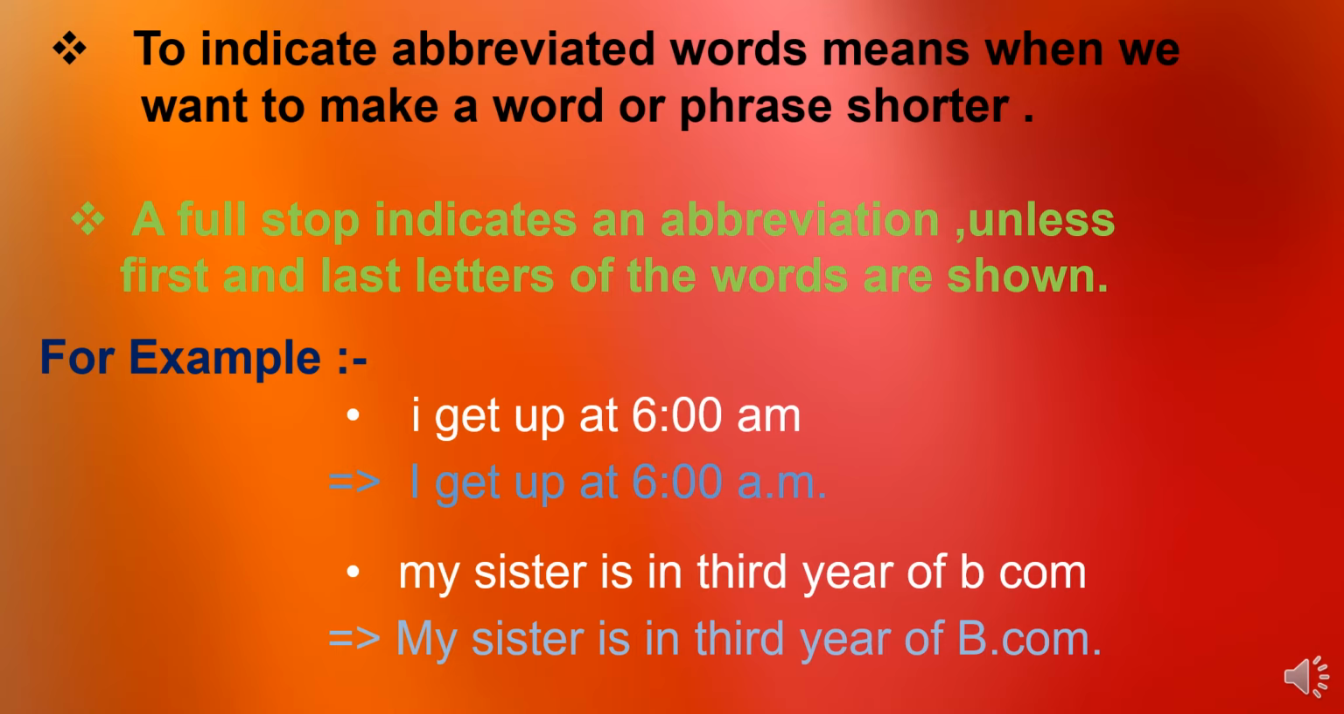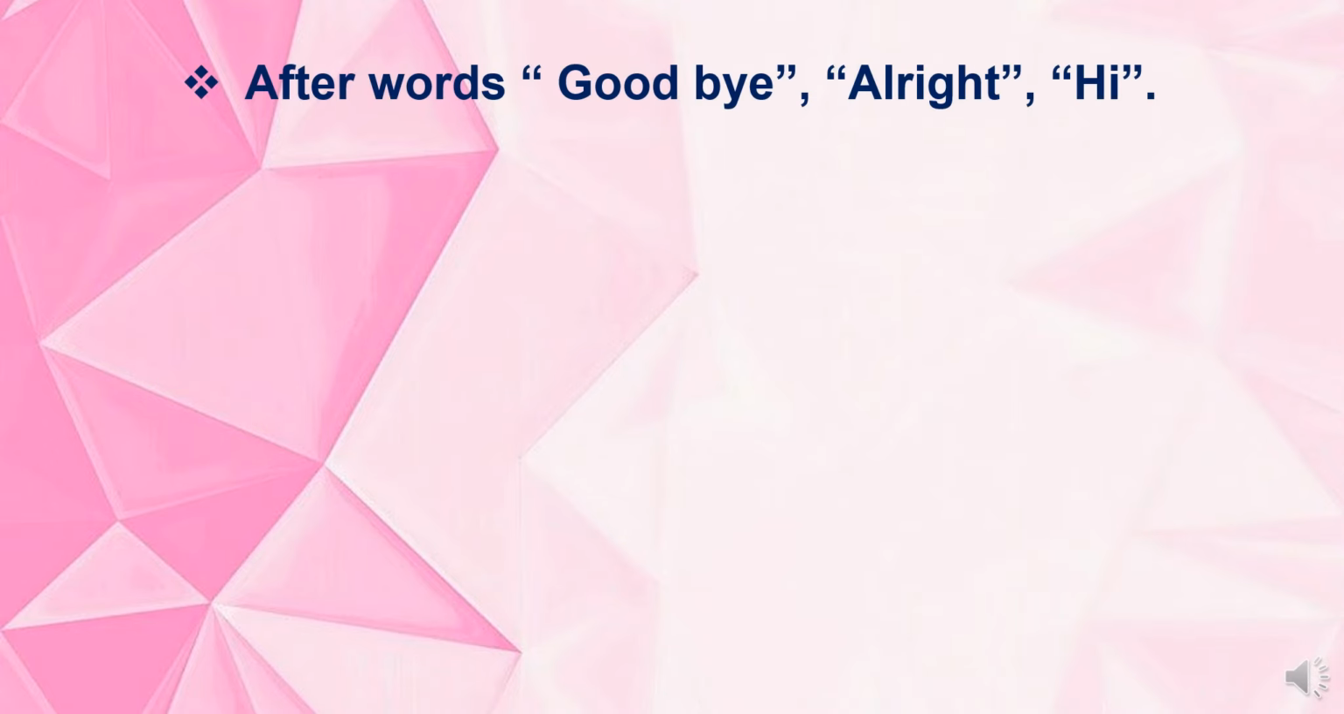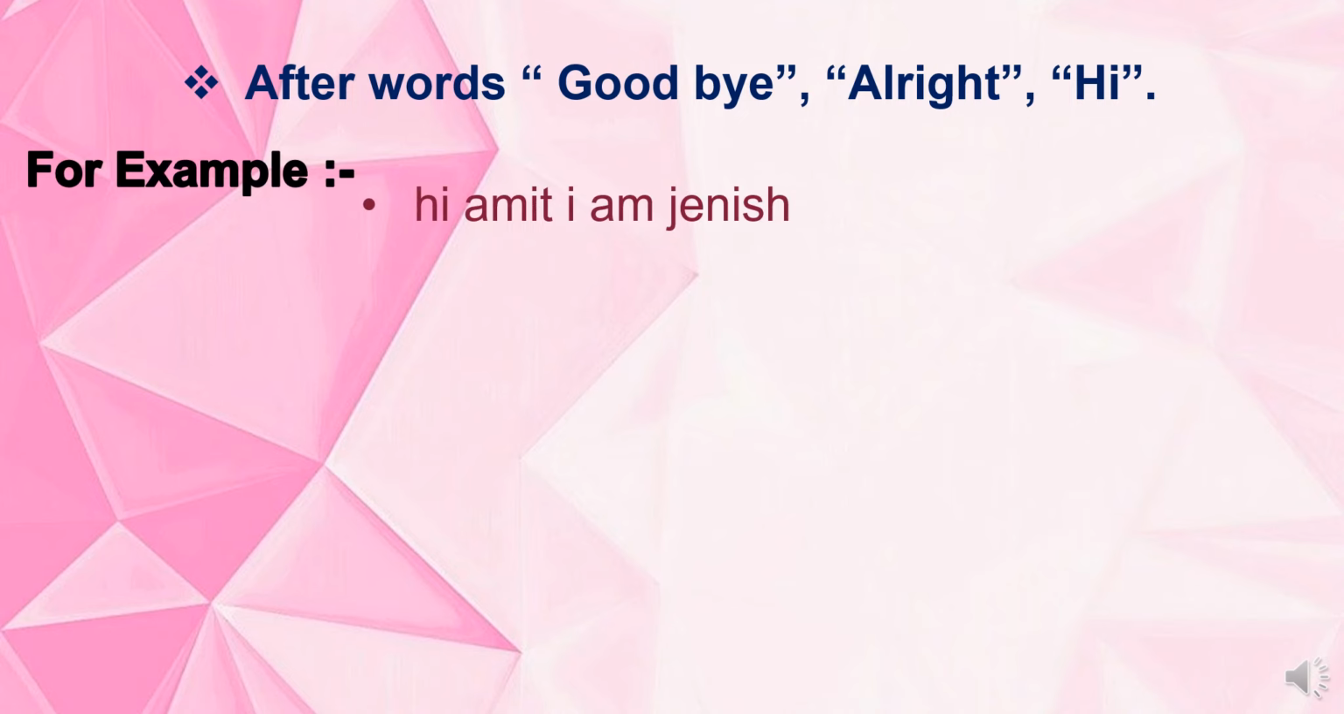When we write a phrase or word shorter, we use a full stop, right? Let's see the next use of the full stop: after the words goodbye, alright and hi, we use a full stop. When we are using these three words in a sentence, after that word we use a full stop and then write the rest of the sentence. Let's see the example.